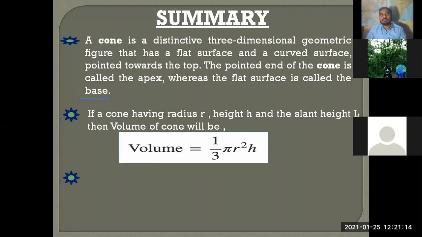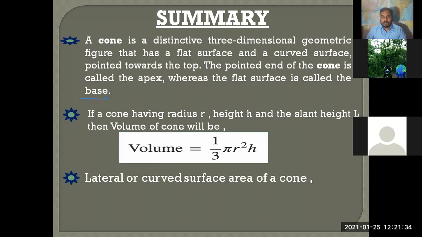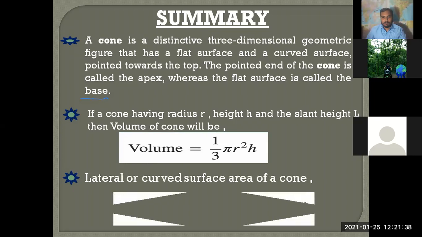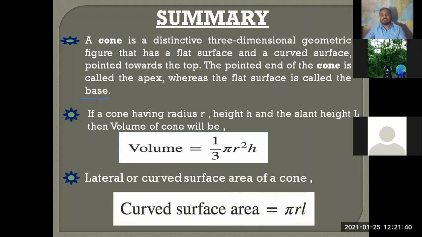What is the formula of the lateral surface area? Samragi, answer. The lateral surface area is pi RL. Very good. So the lateral or curved surface area of a cone is going to be pi into r into l. Here it is. The curved surface area is equal to pi RL.